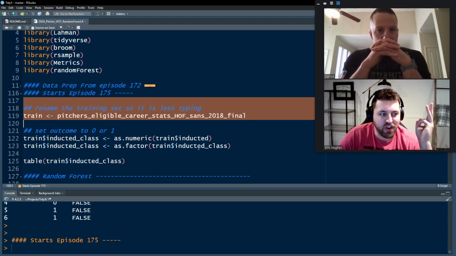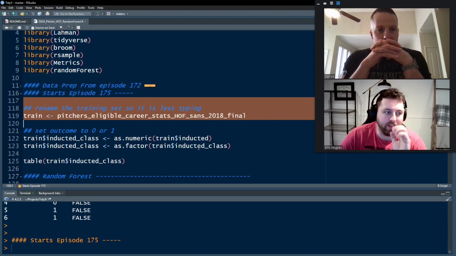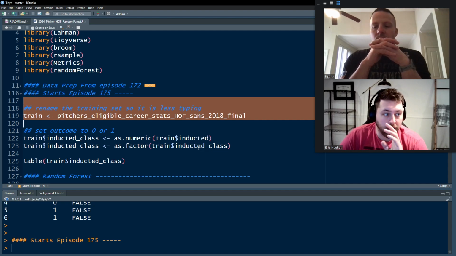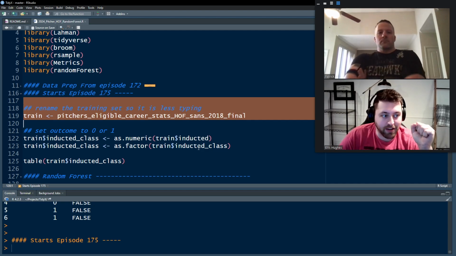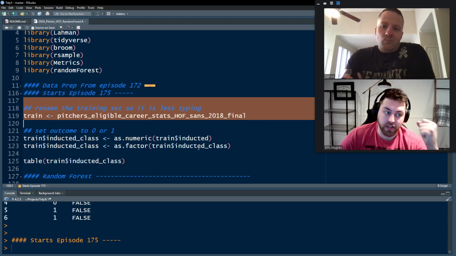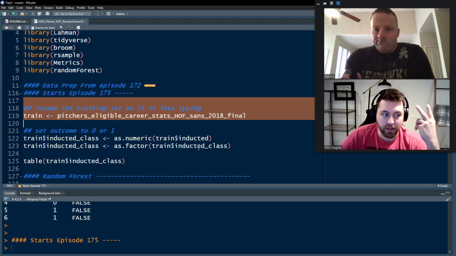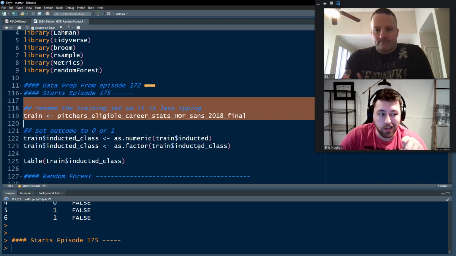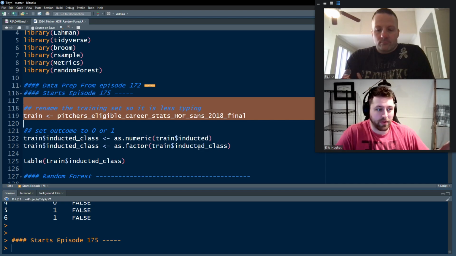Everybody that is not from 2018, so it's all people that have historically been eligible. And final meaning we know their final results. Either they're definitely in the Hall of Fame or they're definitely not. So if they're still eligible, they are not included in this data set. It's only people that have been accepted in at this point or are no longer eligible.